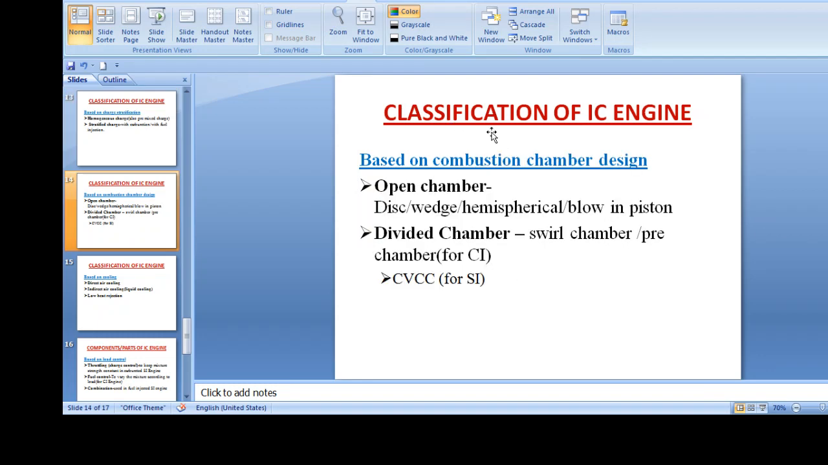Next is the classification of IC engines based on combustion chamber design. It may be an open chamber. Further, the open chamber is subdivided into types such as disc type, wedge type, hemispherical, bowl-in-piston. Divided chamber, there may be swirl chamber or pre-chamber. Again there is the CVCC. What is CVCC? This is for SI engines. CVCC is a trademark, and it stands for constant volume combustion chamber for SI engines.